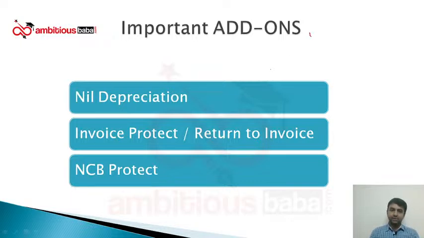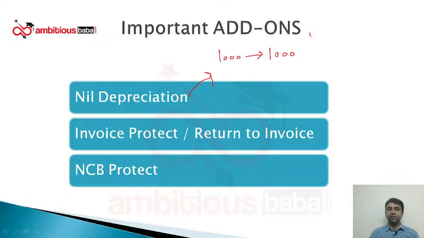As the name suggests, this is applicable at the time of the claim. At the time of the claim, there will be no depreciation on any of the parts or any of the paint. For example, there is a plastic part of 1000 rupees. So if he is having a nil depreciation claim, he will get the full 1000 rupees from the insurance company. No 50% depreciation on it. As simple as that.